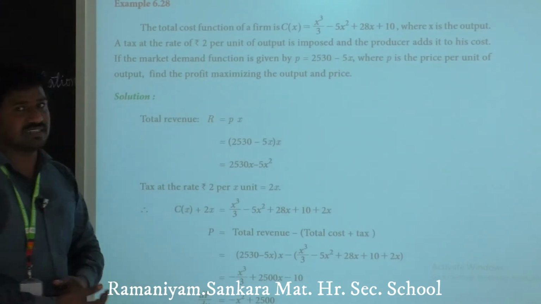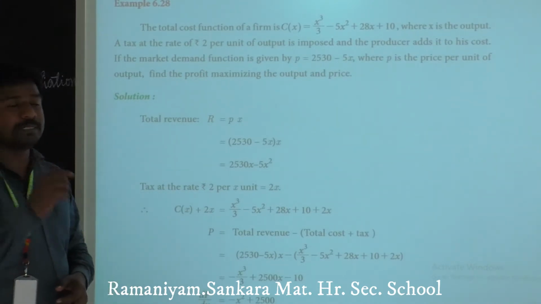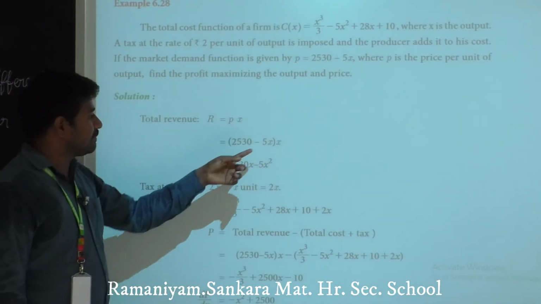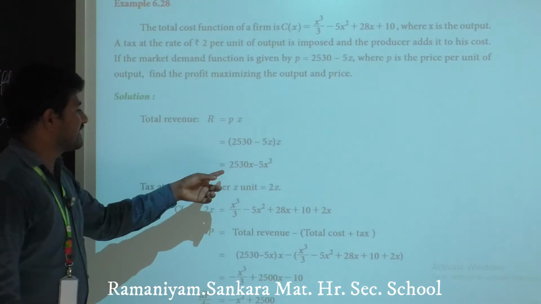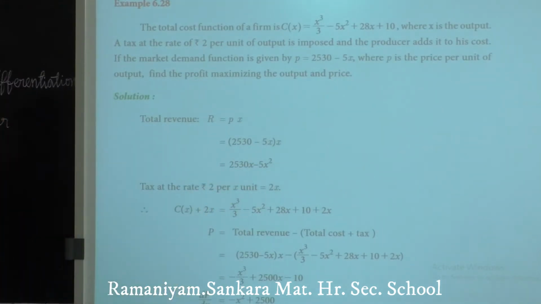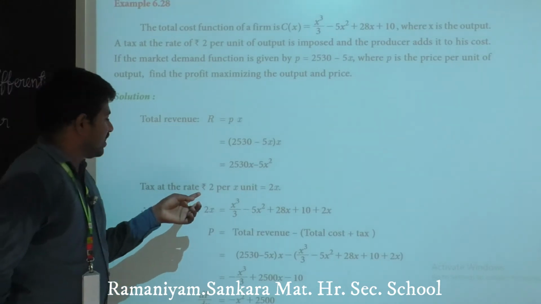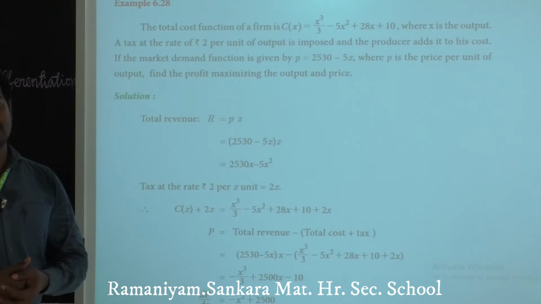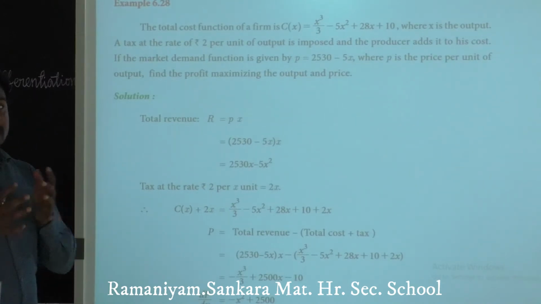We know that total revenue R equals P into X. Apply the value of P here and multiply this with X. The result is 2530x minus 5x square. Next, tax at the rate of rupees 2 per unit equals 2x.